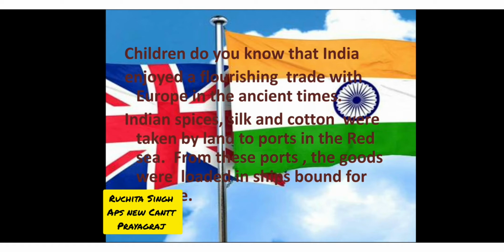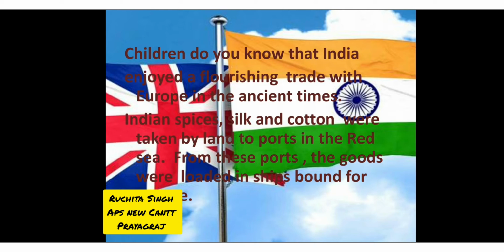So, we used to trade with other countries, and our spices, our silk, and cotton were very famous in European countries, and we used to trade with Europe through the Red Sea.